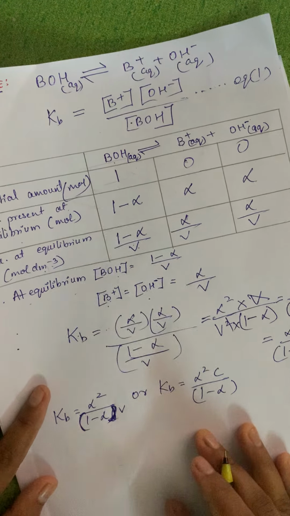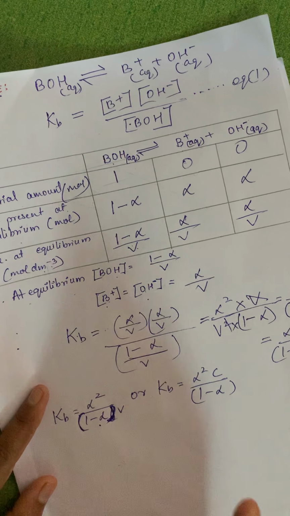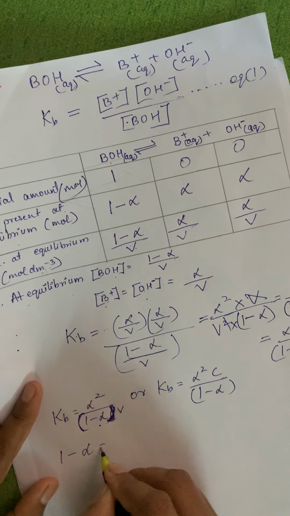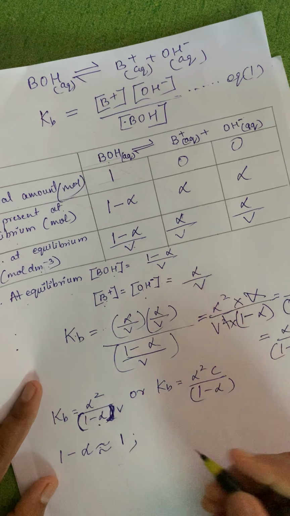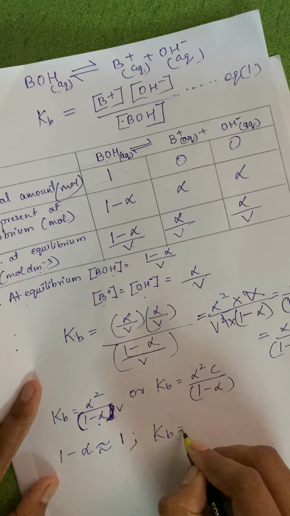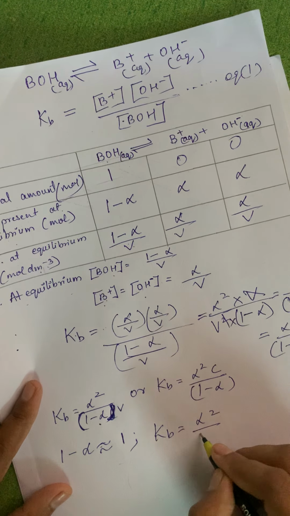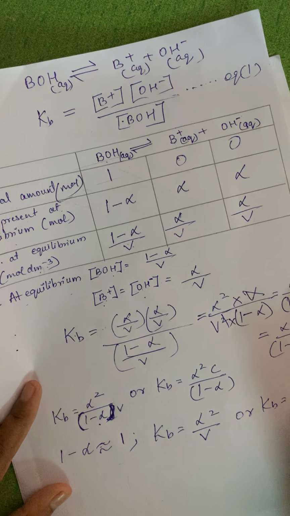Next step: for a weak base, the degree of dissociation is very small, so I can say 1 minus alpha is approximately equal to 1. Therefore the equation will become Kb is equal to alpha square upon V, or Kb is equal to alpha square C.